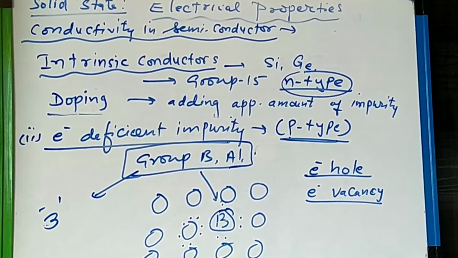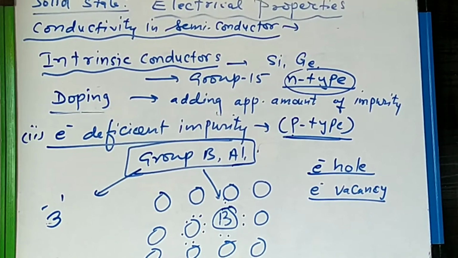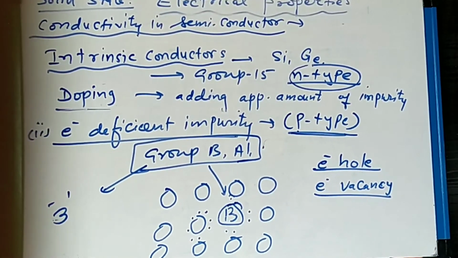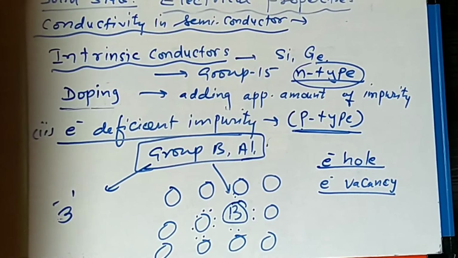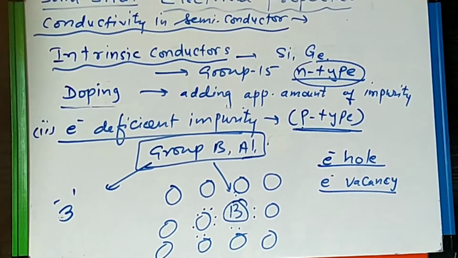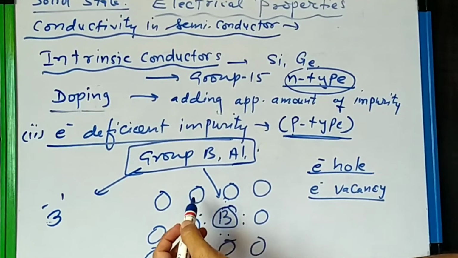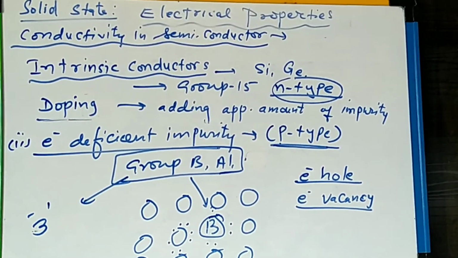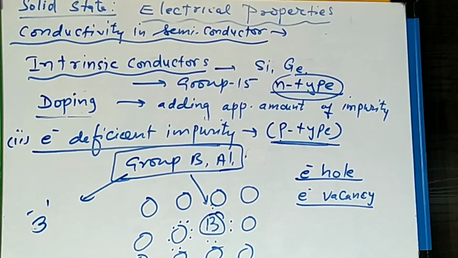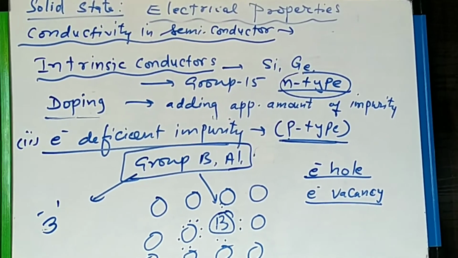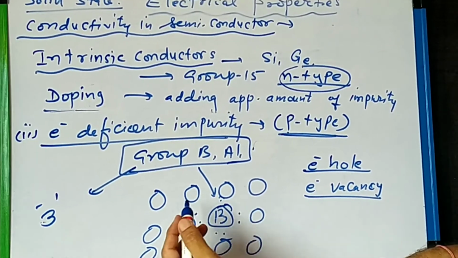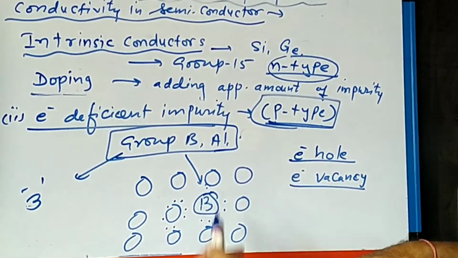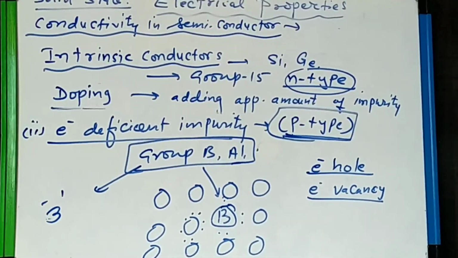If it happens, it would appear as if the electron hole has moved in the direction opposite to that of the electron that filled it. So in that case, the movement of electrons takes place, and this creates the conductivity. So in this basically the valency is short, we can say 1 short. So here we call it electron deficient or P type conductivity.